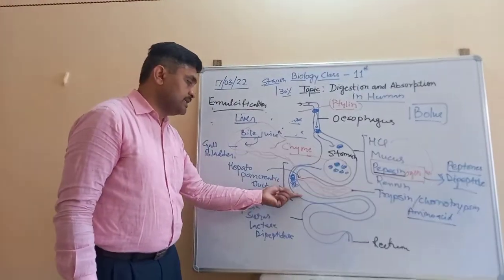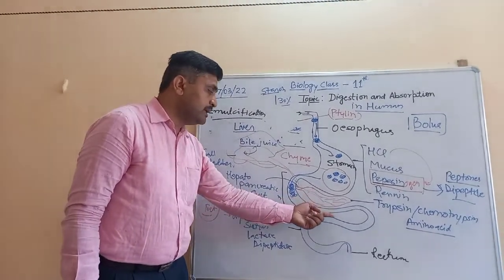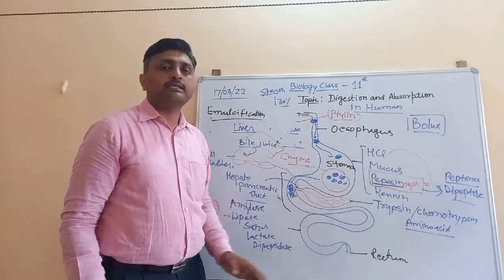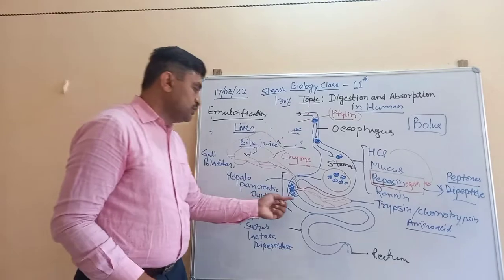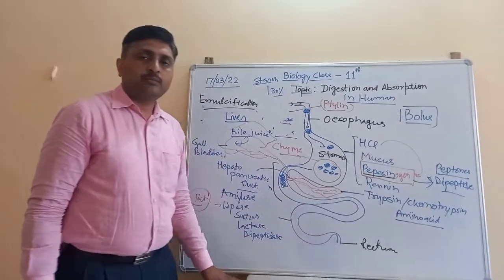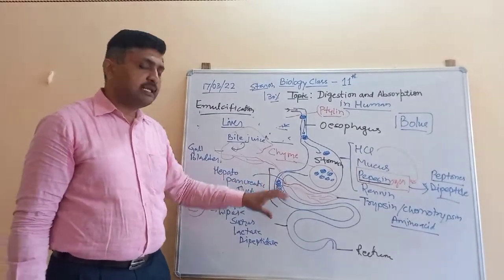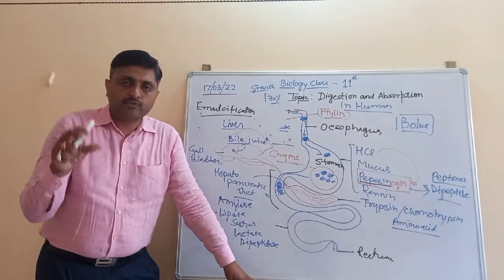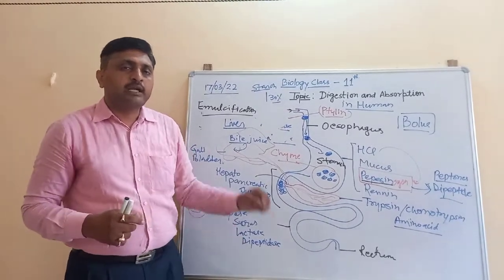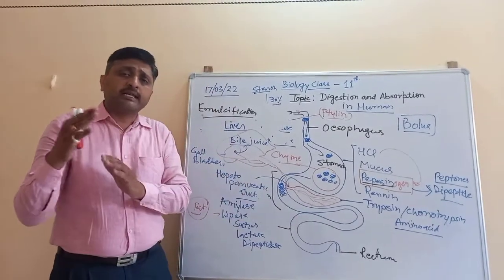After the digestion in the duodenum, some digested food is passed into the alimentary canal for absorption, and along with it the undigested food is also passed. After the duodenum, in the jejunum and ileum of the small intestine, the digested food material is absorbed into the blood, and the blood transports that food material to each and every cell, so that every cell can get energy.